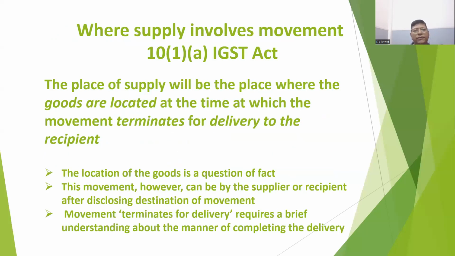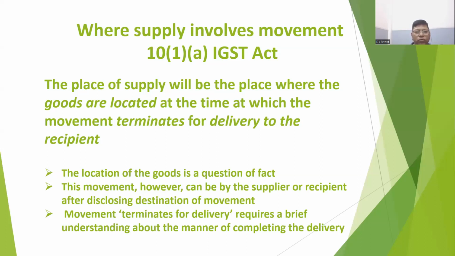Now we will come to the first, where supply involves movement. Movement means the goods are moving from one place to another. In that case, the place of supply will be the place where the goods are located at the time at which the movement terminates for delivery to the recipient.